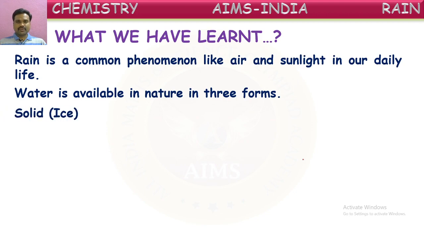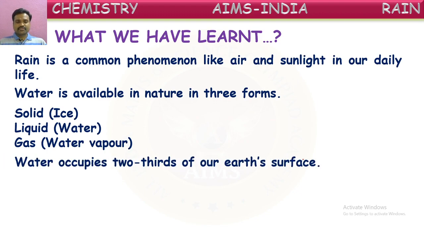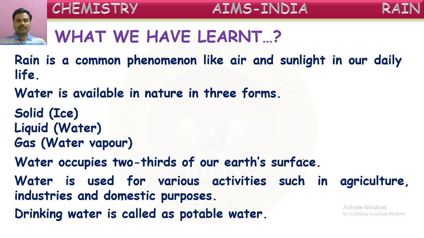Yes, solid form, which is called ice. Liquid form, we know as water. And gaseous form, which is called water vapor. They are the three forms of water. Water occupies 2/3 of our Earth's surface. Water is used for various activities such as agriculture, industries, and domestic activities. Drinking water is called potable water. So they are the important points we have learned today from this water and the states of different forms of water concept. Now, based upon this, let us have a small assessment.